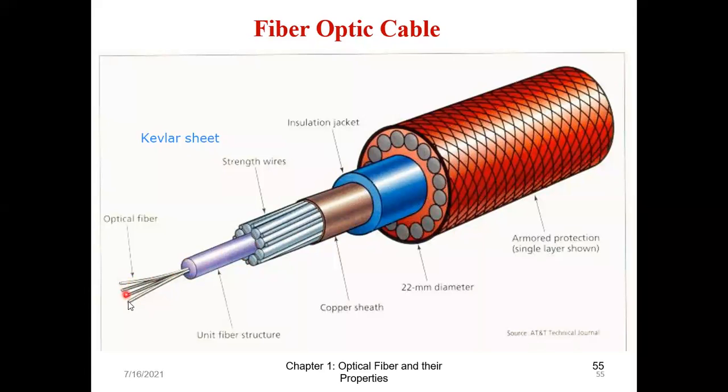So this buffer jacket, which is present over here, is all of different colors. It is up to us how much protection we want to offer. If your environment is very busy, where a lot of pressure falls on the fibers, then you might have to offer more protection. If your environment is normal, and not much pressure falls on the fiber, then you can go for lesser protection or lesser cabling. So this is something about how the fiber looks. You can search the internet to see more diagrams on the fiber construction.